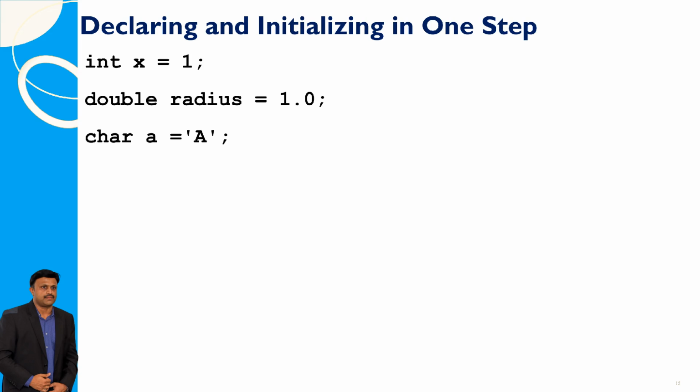In Java programming, you can declare and initialize variables in a single step. For example, int x = 1 declares an integer variable x and initializes it with the value 1, double radius = 1.0 declares a double precision floating point variable radius with the value 1.0, and char a = 'a' declares a character variable a and initializes it with the character a.